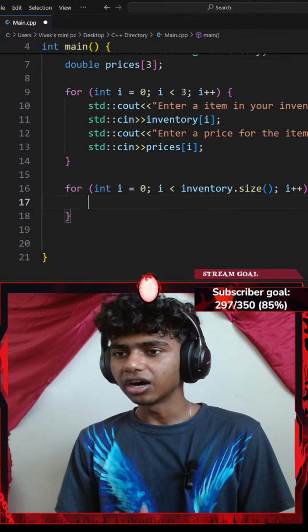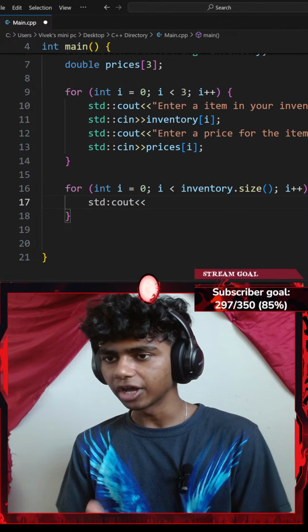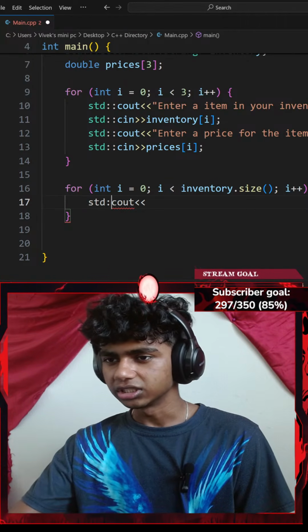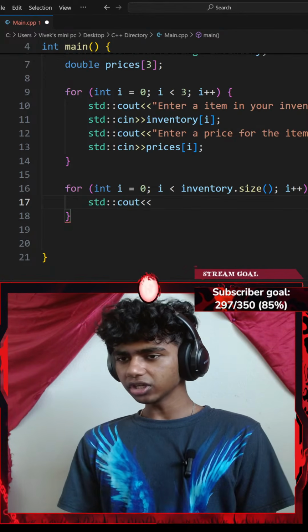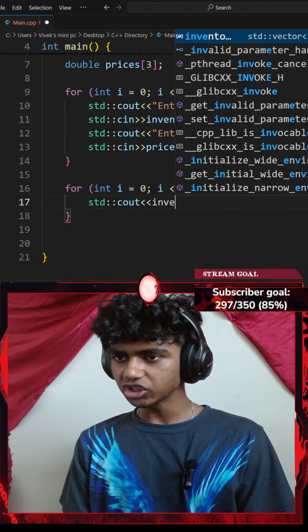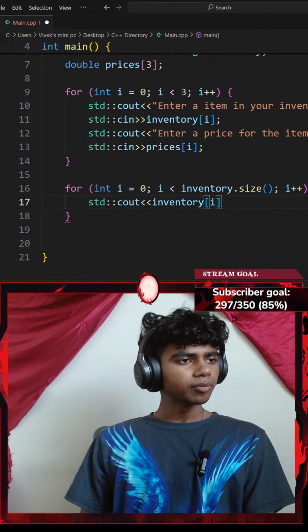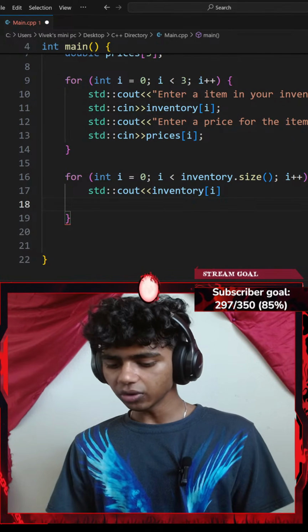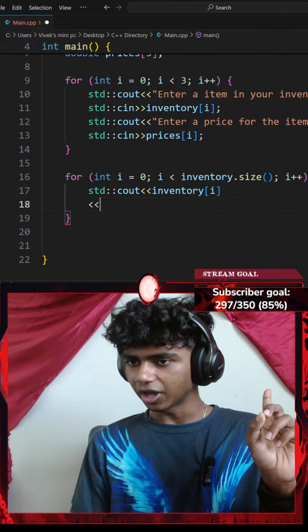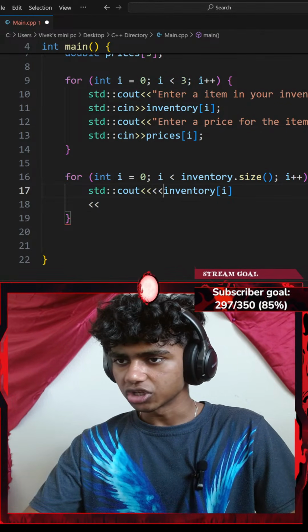Okay, that said, let's go with something like a standard console output with an insertion operator. I want to insert something. Okay, so standard console output. I'm going to insert something like my inventories as vector at index of I. Okay, print each item with its prices. Let me go in a new line, add another insertion operator.